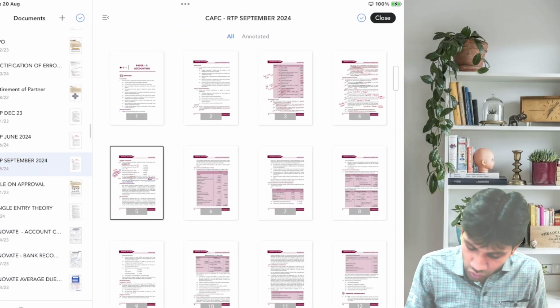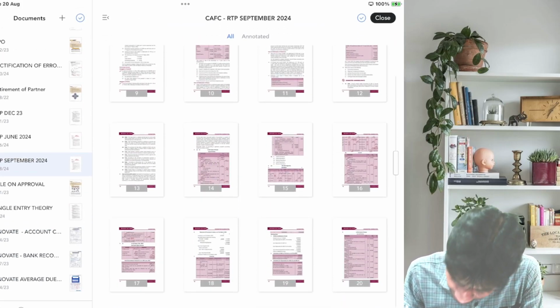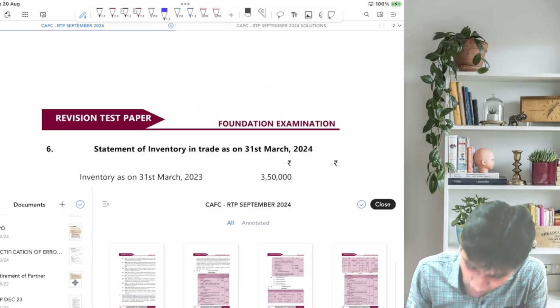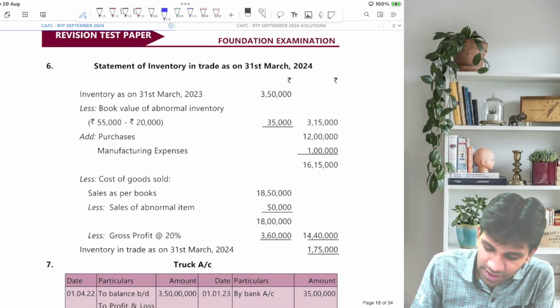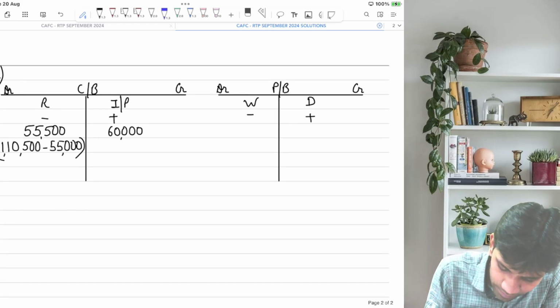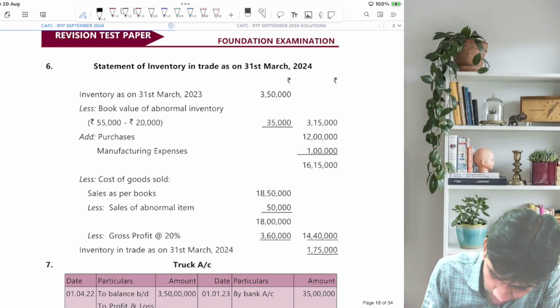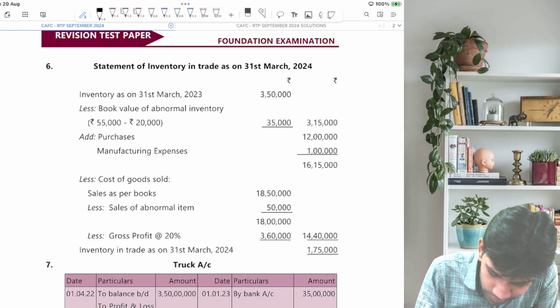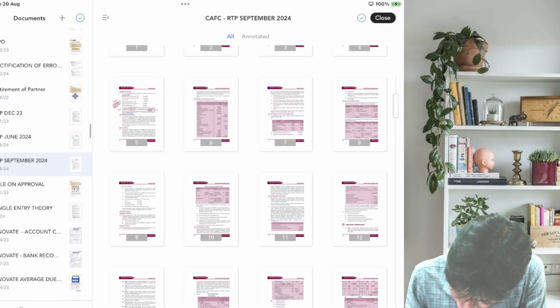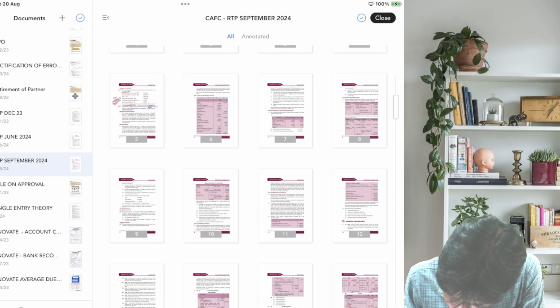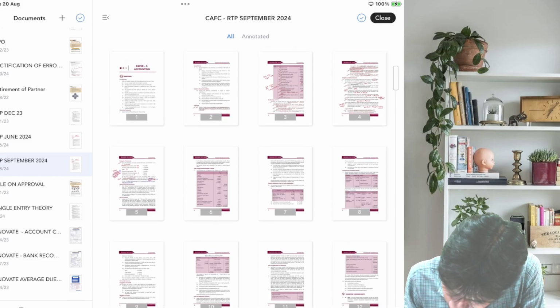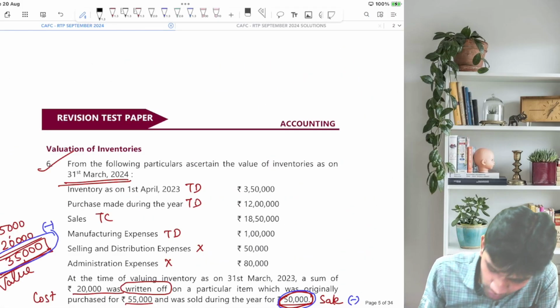I'll show in my presentation the easier way to solve this and to score full marks. Say I don't present in this way, I'll prepare a trading account for you guys. This is question number 6. Let's go back to the question. Here it is.